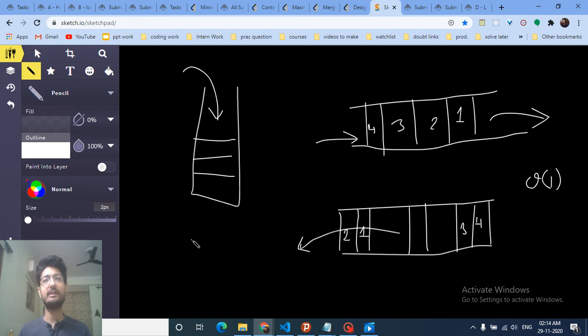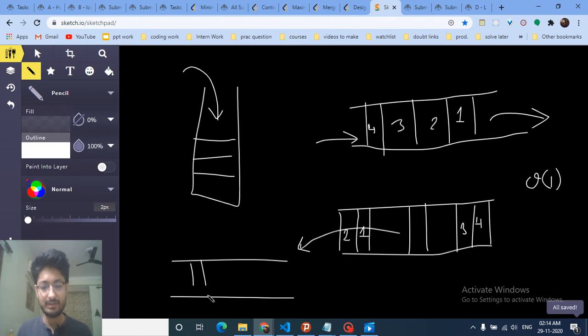So if there are 1000 elements, then you have to go to the 500th element, pop out 500 elements from the list, then insert the element in the middle, and then again push back all the elements. So it's like this. You have some deque, you have some list, and you have to insert some element in the middle. There are some elements like this.